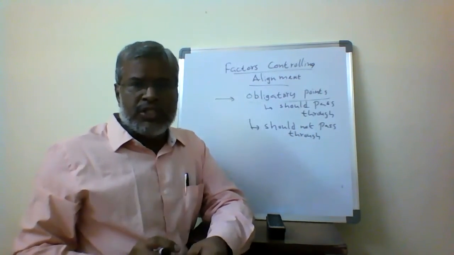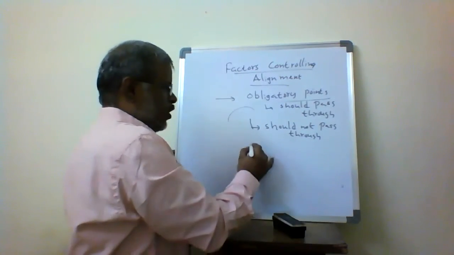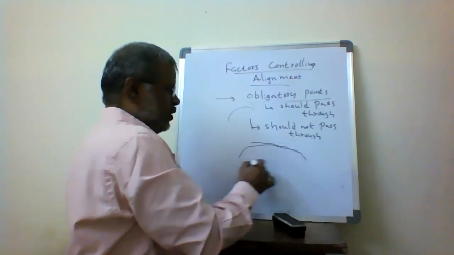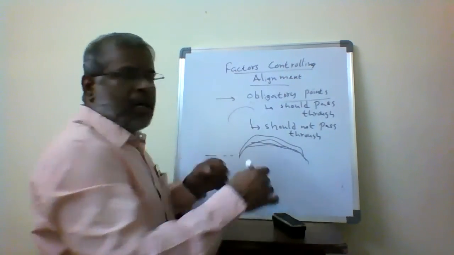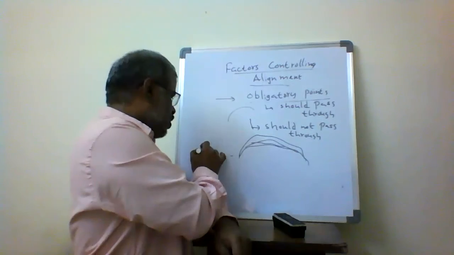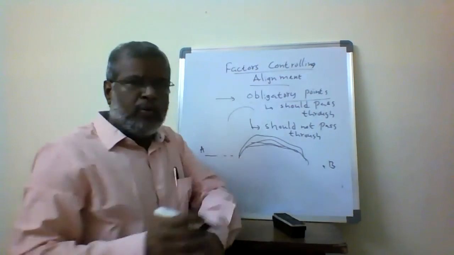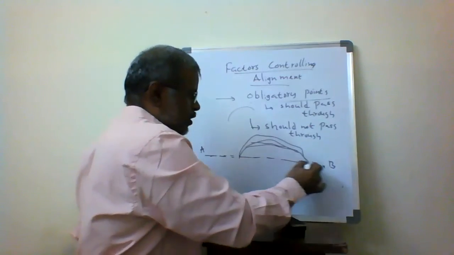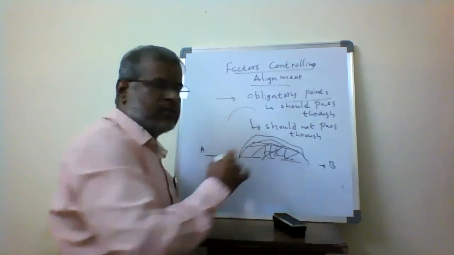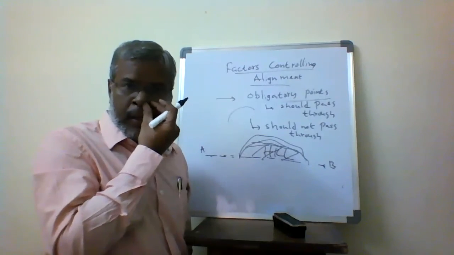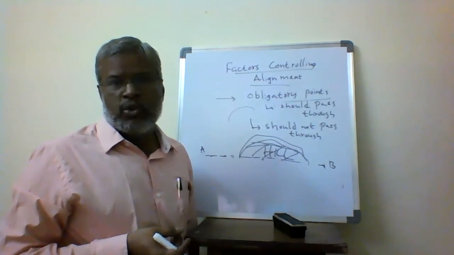What are the situations that are going to be available? For should pass through, almost always we are going to get high rise ground. Our alignment is going like this. We are going to get a hill. This is my starting point and this is my end point, point B. While I am going for the alignment, this is the alignment I am going for, and the hill comes across. High rise ground and a hill come across. How is my alignment going to continue? That is called should pass through.